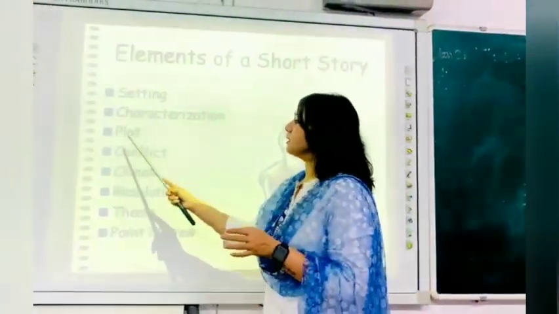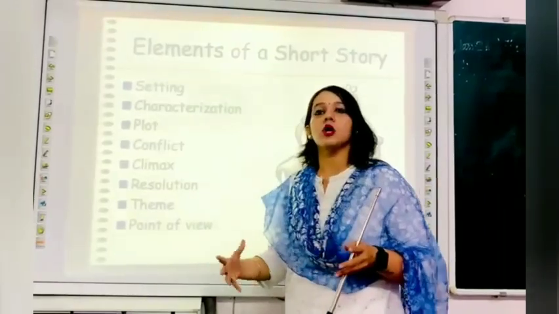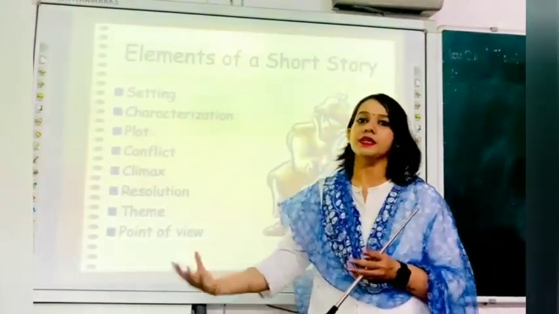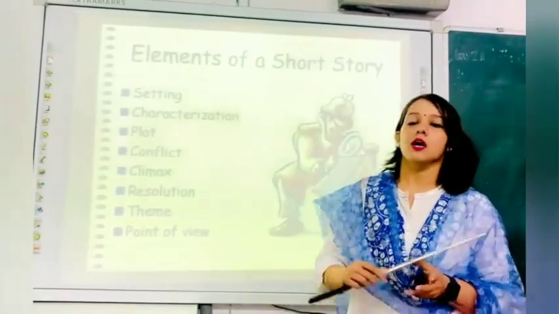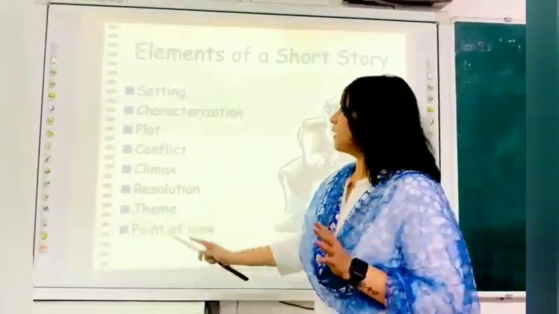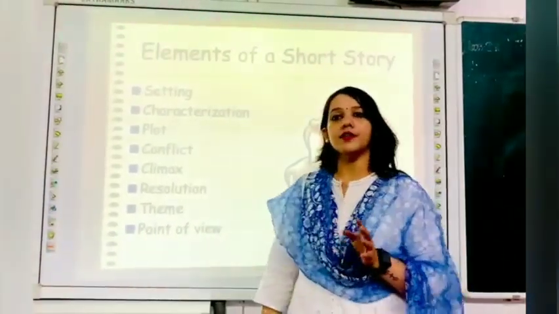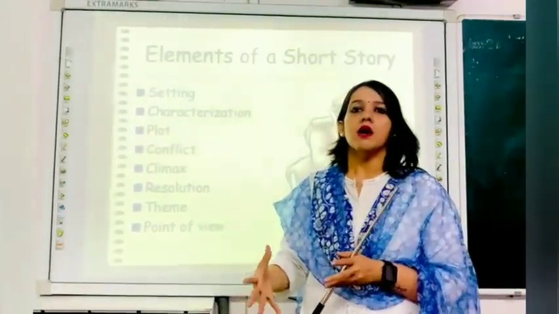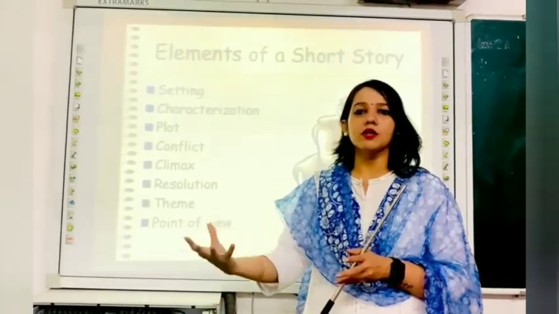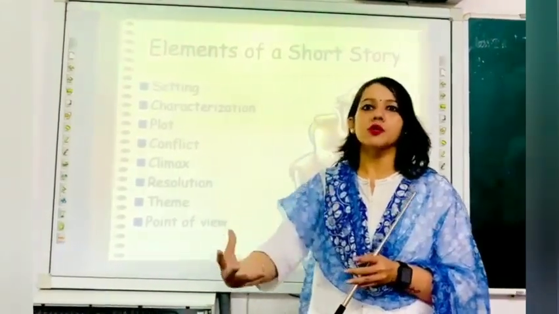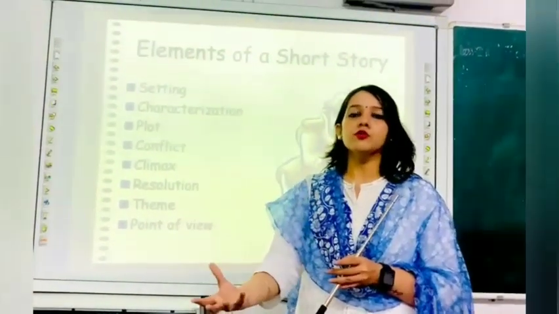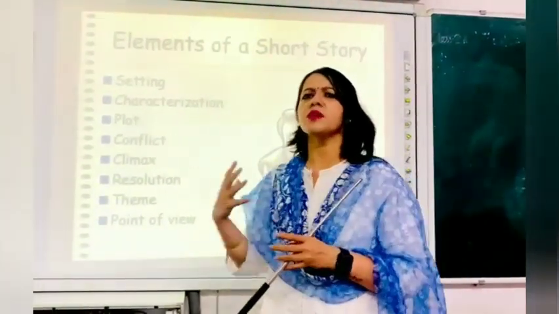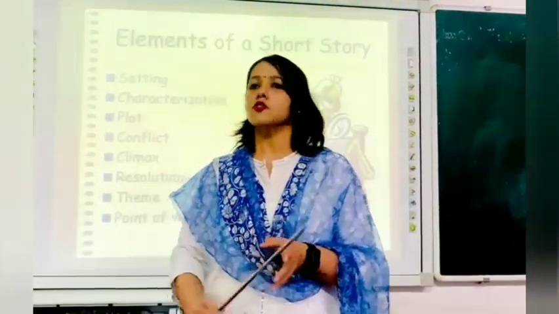Okay. Now next is the plot. There should be a plot around which the story should revolve. Just now I said before building up the characters, there should be a plot around which the story revolves. Okay. Now next is conflict. Now what is the conflict? Try to give some important things like this happened. This is a thing for which something got disturbed, and from there a new story evolves. Okay. So try to use some conflict and try to use something has happened which has disturbed the entire scenario of the story. So that is the conflict.